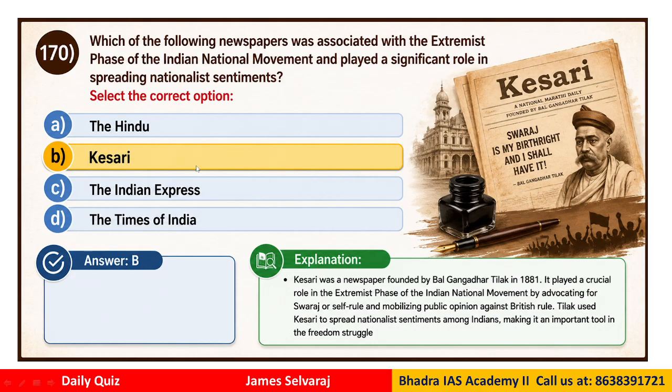Question 170. Which of the following newspapers was associated with the extremist phase of the Indian national movement and played a significant role in spreading national sentiment? This should be an easy question, right? However, you should be familiar because in some exams like ADRE, SSC, banking, these kinds of questions can be commonly asked. So the correct answer would be Kesari. Clear? So we have discussed 170 questions so far, right?